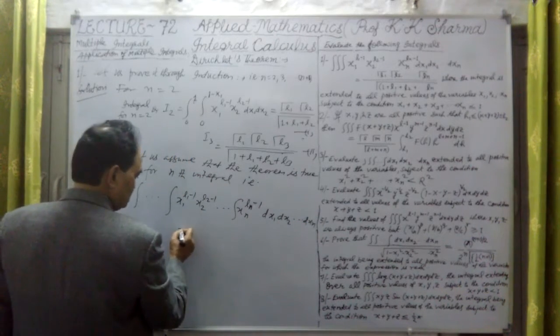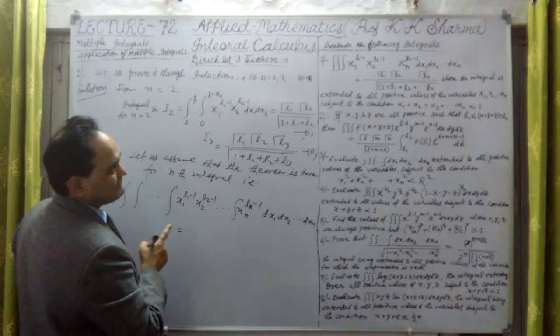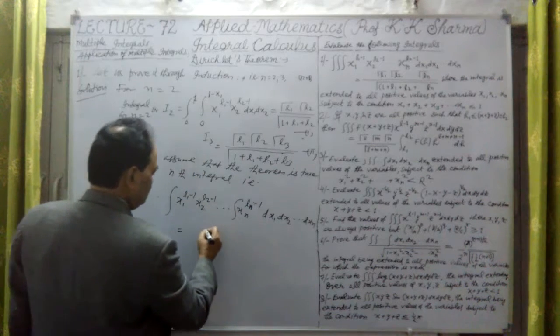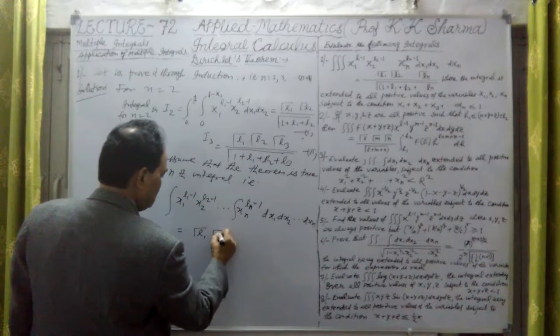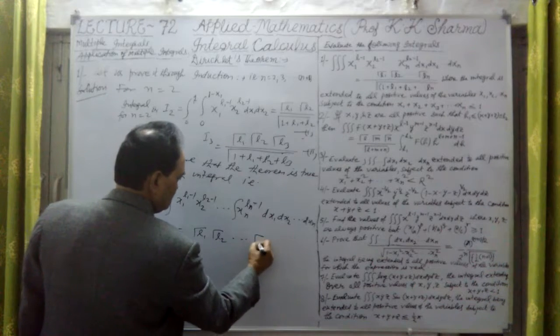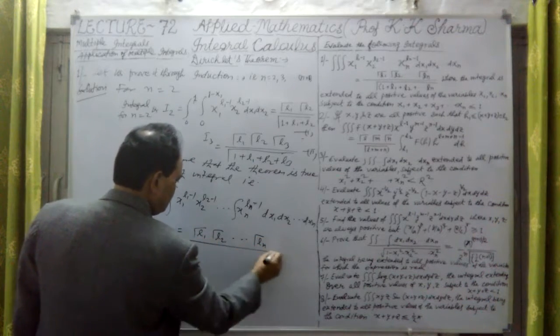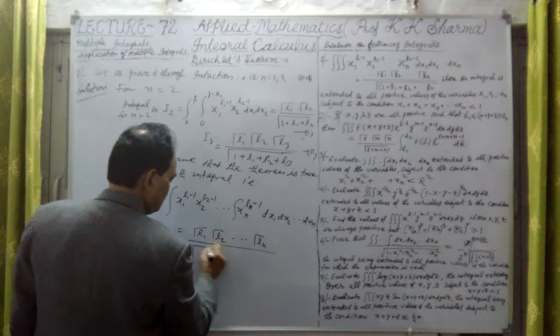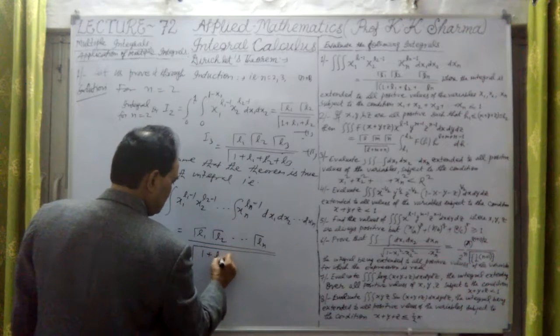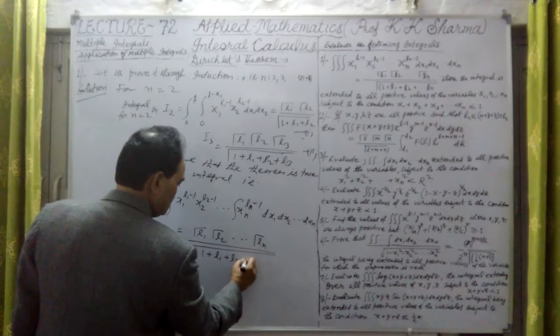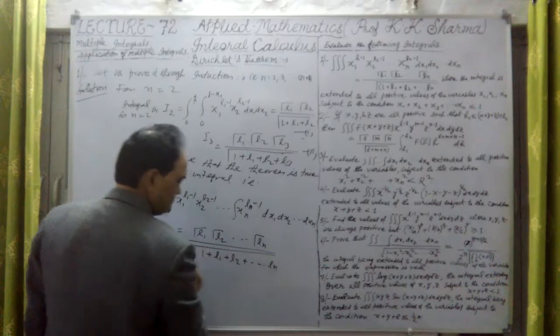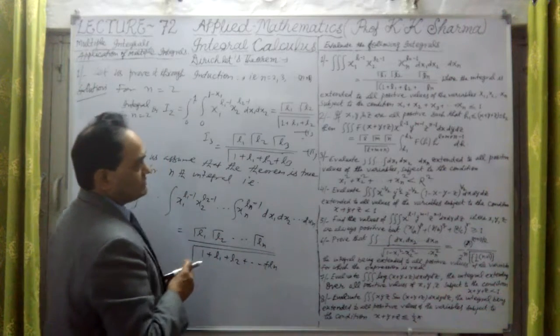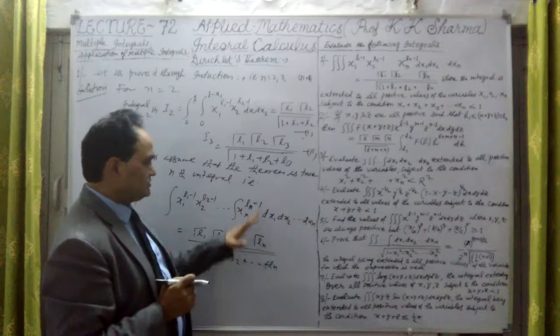Okay, this is equal to, this is given to us, this is that value, gamma L1, gamma L2, and so on, gamma Ln divided by gamma of 1 plus L1 plus L2 plus and so on plus Ln. So we assume that this is true.